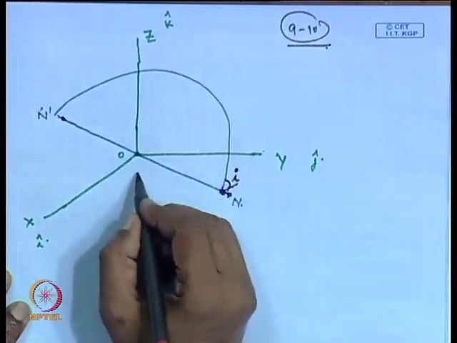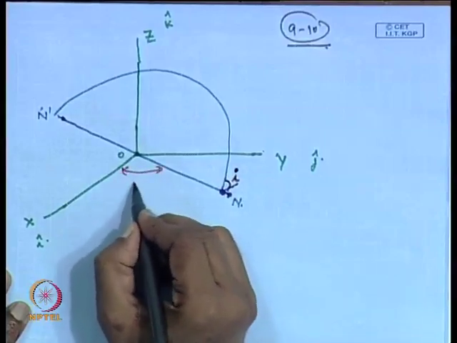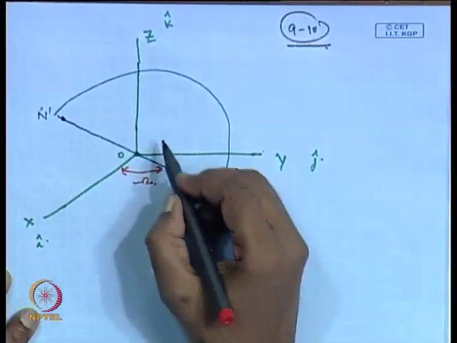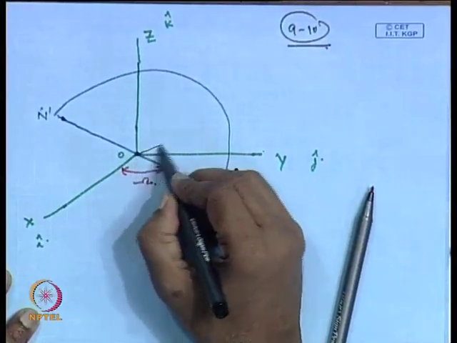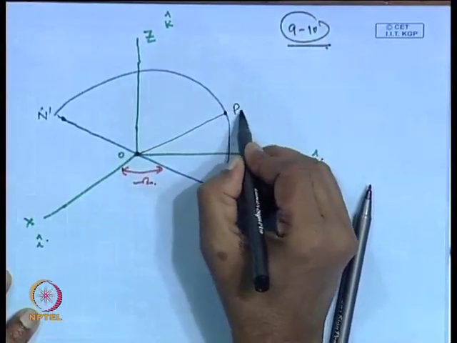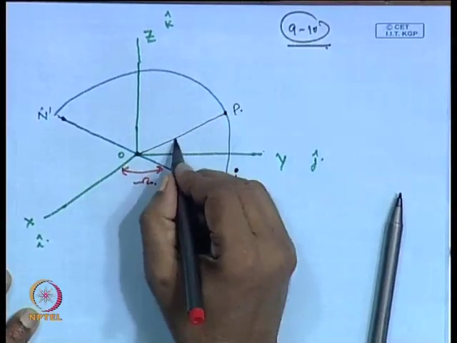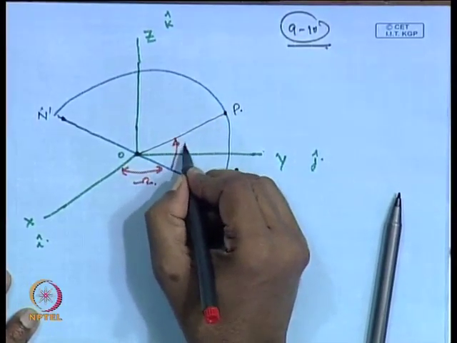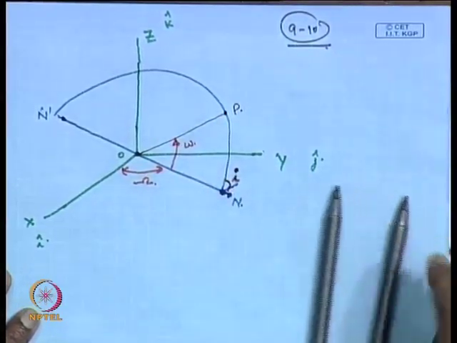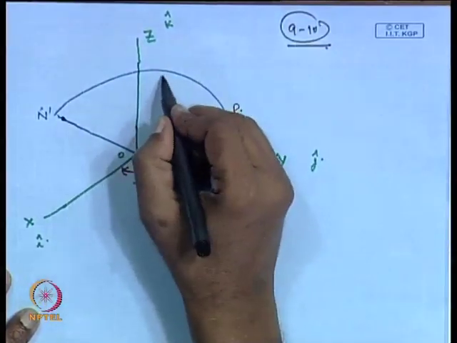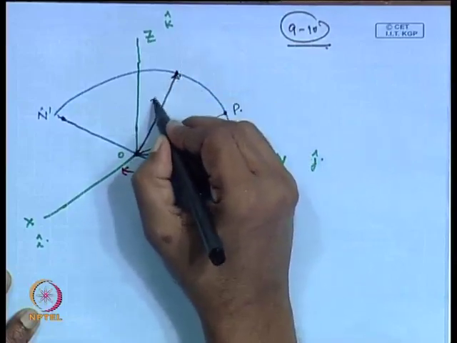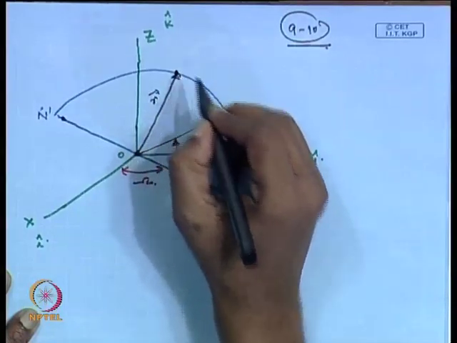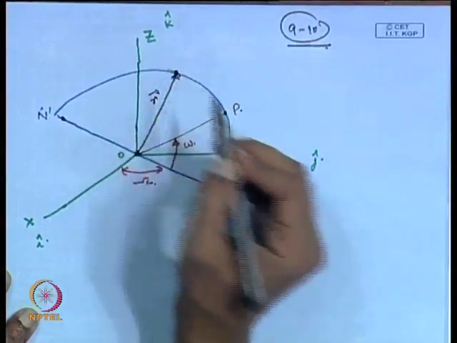This is angle I, your nodal angle, which needs to be worked out. Somewhere on this orbit your perigee position is located, and the angle from the nodal line to it is what we are measuring; this is your argument of perigee. Then your satellite may be located in this orbit at any other place, and this is your r vector, and here the satellite is moving.